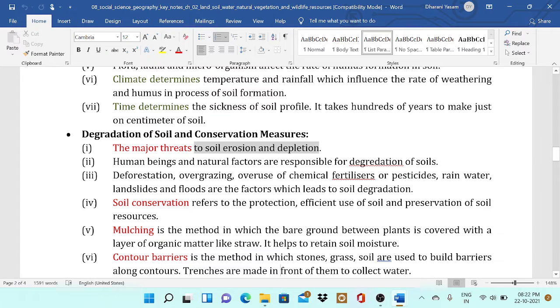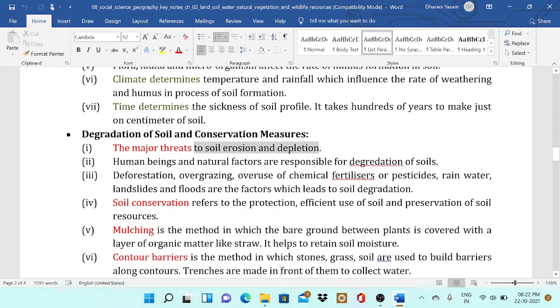Deforestation, overgrazing, overuse of chemical fertilizers or pesticides, rainwater, landslides and floods are the factors which lead to soil degradation. This is important: soil degradation mainly occurs due to these factors.